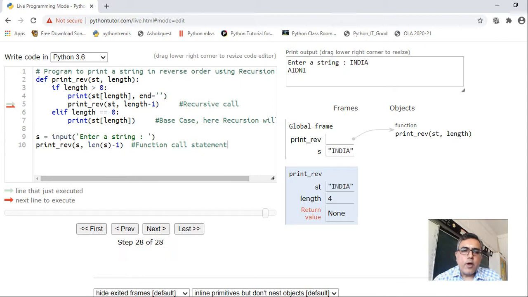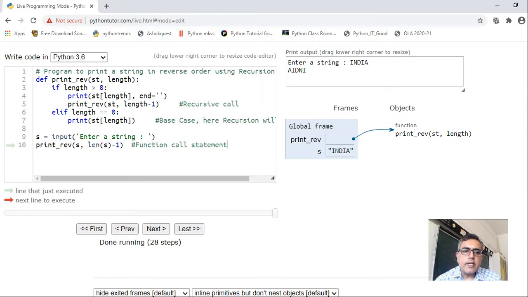And then from main, print REV was called initially, na? So this also must return here. Still the control is in the function. Here it is in the function at this statement only, the recursive call statement. Then next. Now finally it has returned to the main area of your code. By that time you will see the reverse of the string printed on your screen.